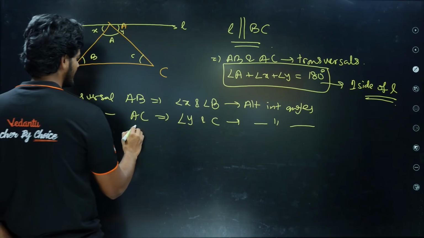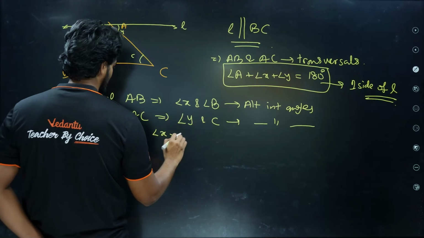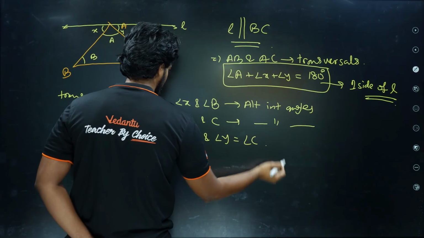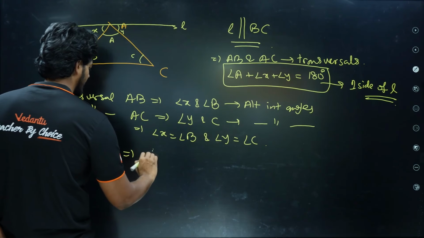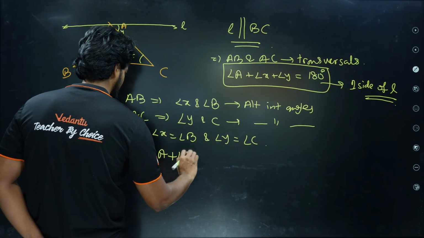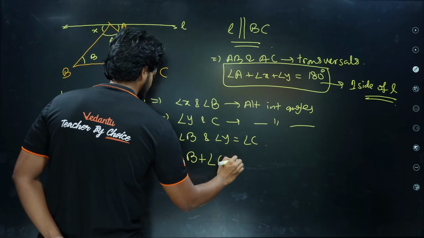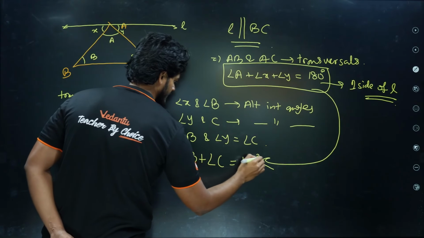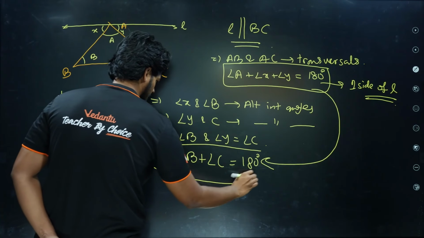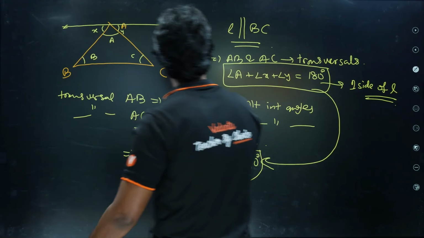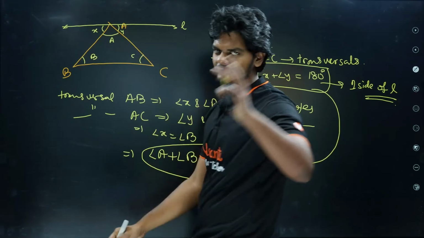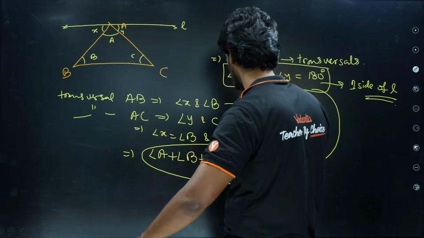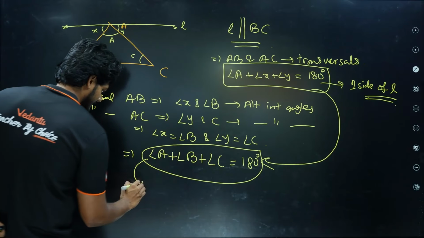So if we have that, that implies angle X is equal to angle B and angle Y is equal to angle C. So that should imply that angle A plus angle B plus angle C is equal to 180 degrees from this. So that's how we prove the sum of the interior angles of a triangle. This is called the sum of interior angles.